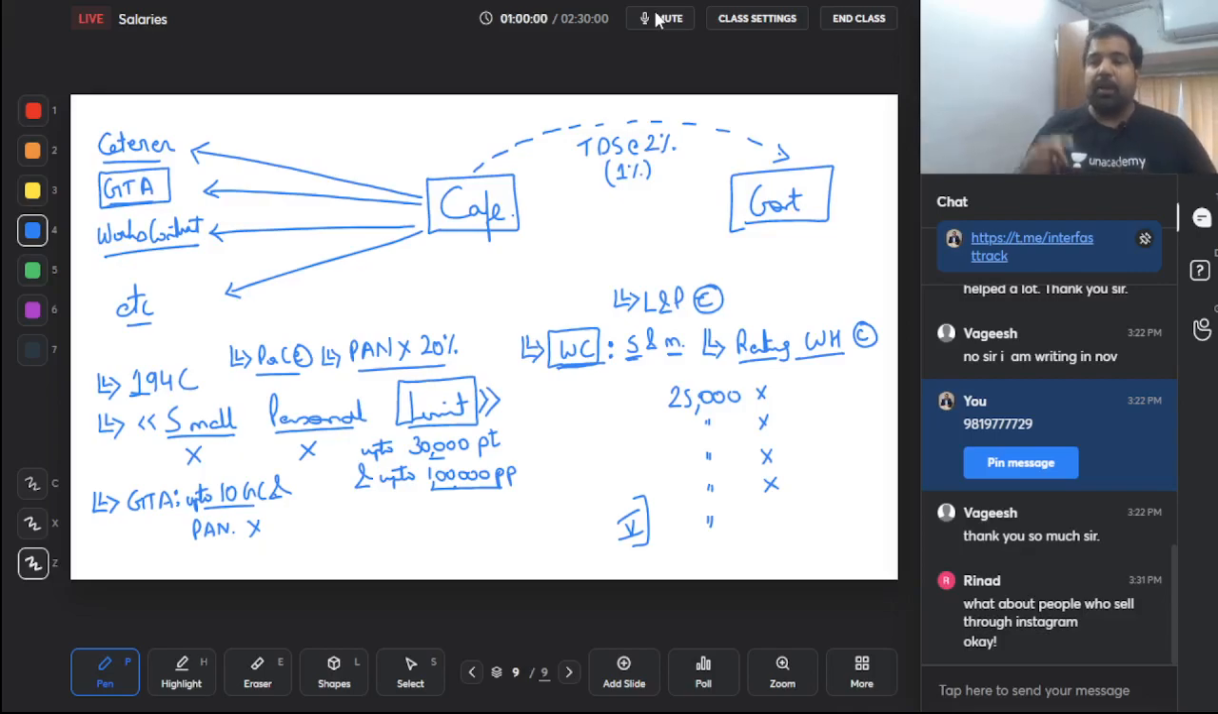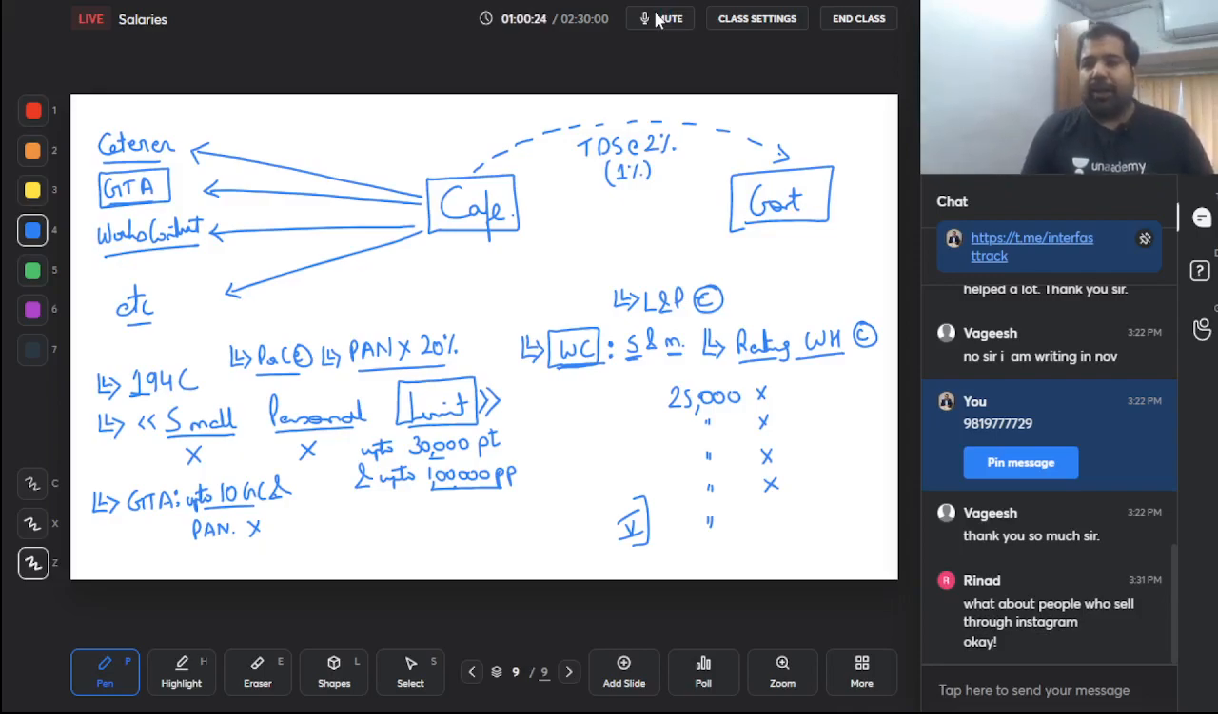Small personal limit of 30,000 per transaction. If it's below that, no TDS. And also check the limit of 1 lakh per person per annum. If it crosses that, on the entire amount, not the excess amount, there will be TDS. Personal purposes, no TDS. If you're a small individual, small HUF, be happy, no TDS in this case. Same like 194I, where you were paying rent but no TDS.